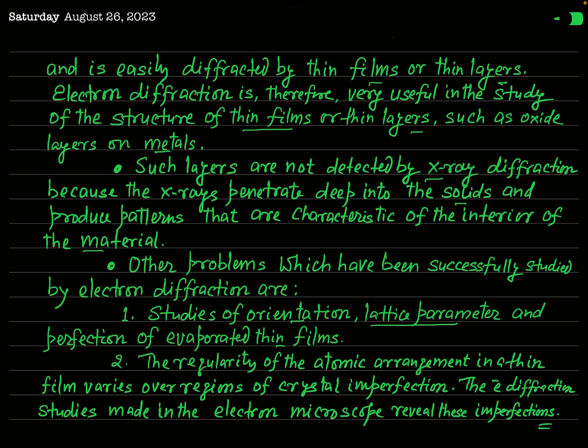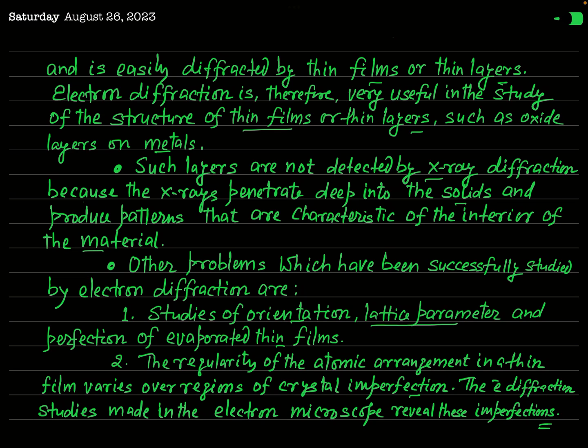For these purposes, we use electrons as the candidate for diffraction. The other problem is that the regularity of the atomic arrangement in a thin film varies over regions of crystal imperfection. Okay, and the electron diffraction studies made in the electron microscope reveal these imperfections.